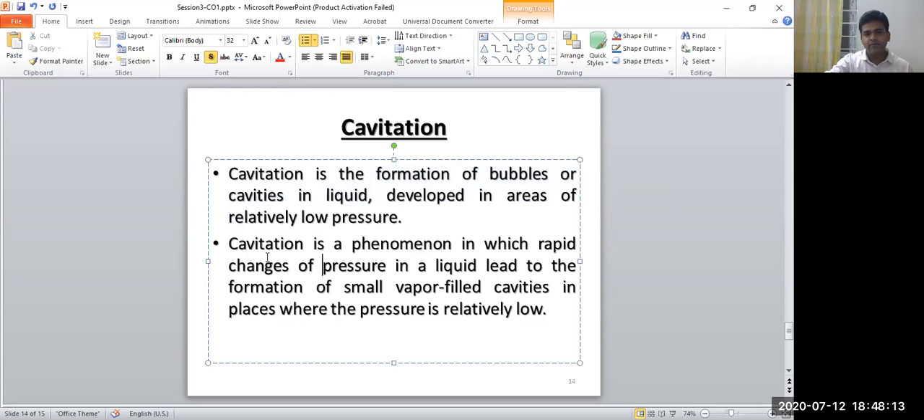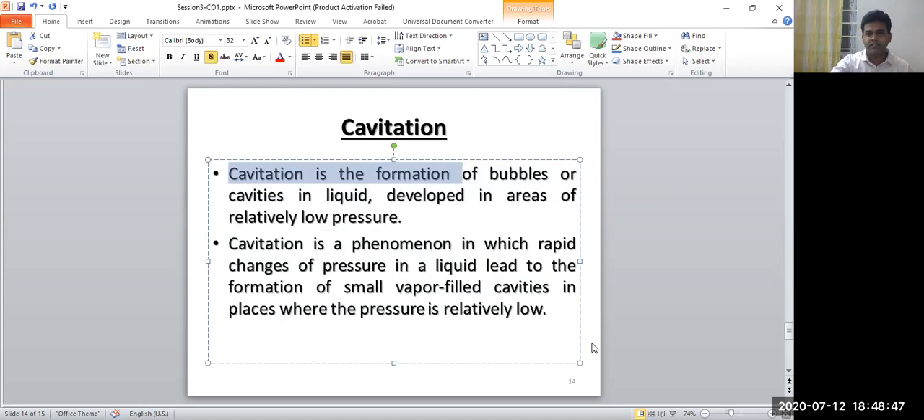In another way, we can define cavitation as a phenomenon in which rapid change of pressure in a liquid leads to the formation of small vapor-filled cavities in places where the pressure is relatively low. In simple words, cavitation is the phenomenon because of which bubbles or cavities are created. Those cavities have vapor inside them, and they develop in a relatively low pressure zone.